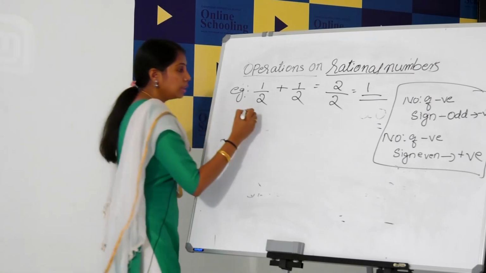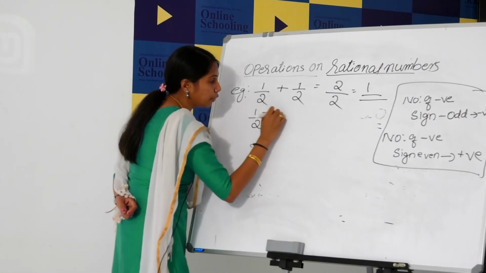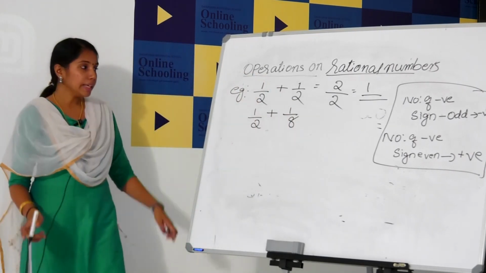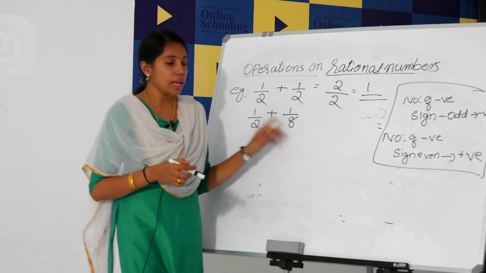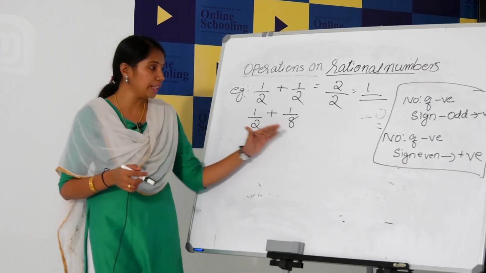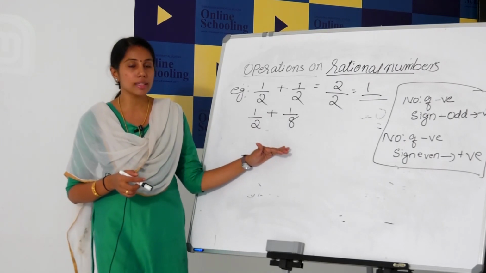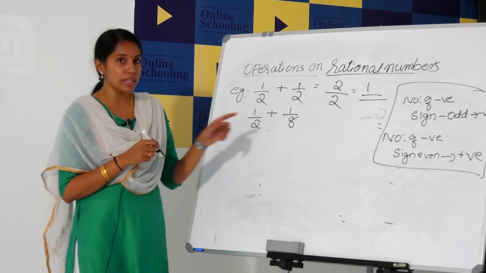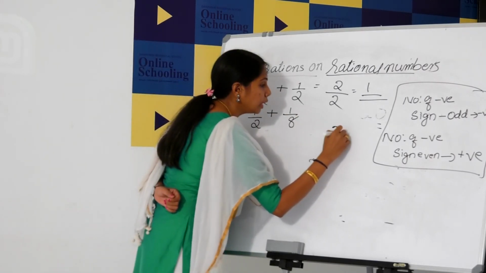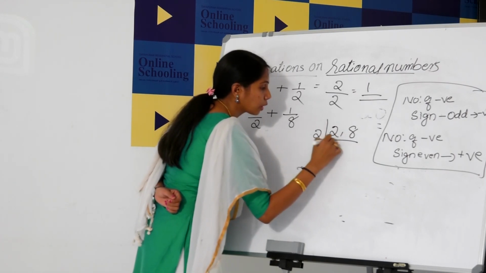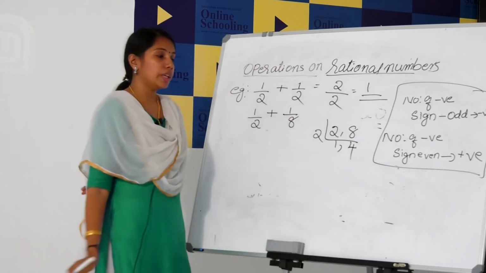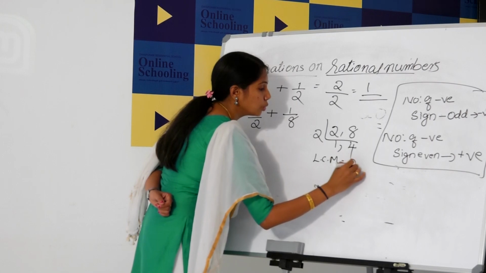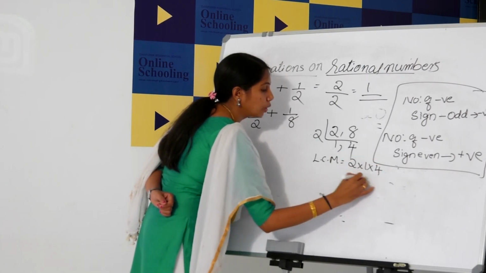Okay. Next, addition of unlike fractions. Here you can see 1 by 2 and 1 by 8. Here the denominators are different, so these two are unlike fractions. How can we add these? Just find the LCM of the denominators. How much is the LCM of 2 and 8? How can we find the LCM? Already you studied in the small class. Okay. So, the LCM equals 2 into 1 into 4, that is equal to 8.